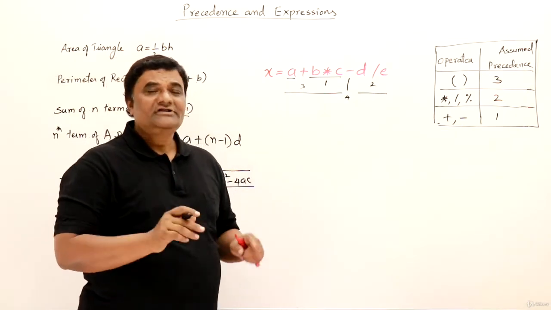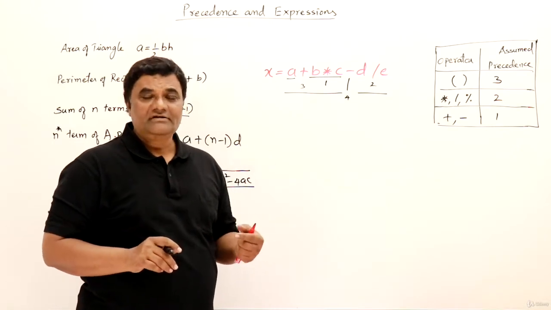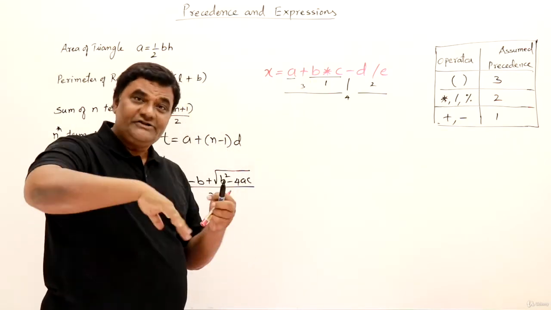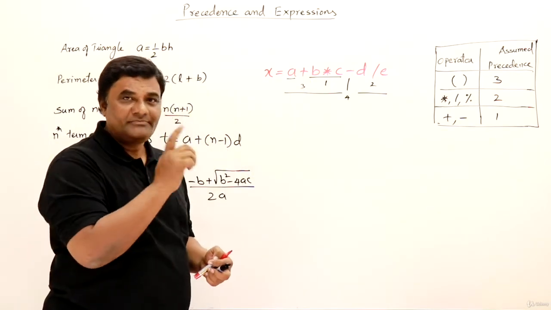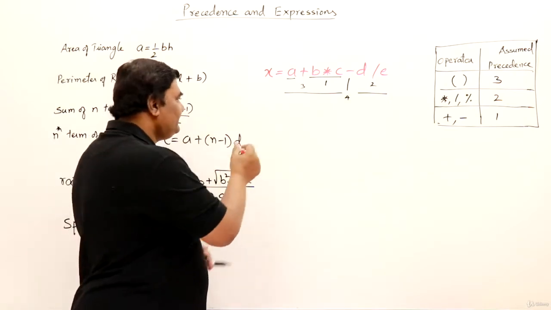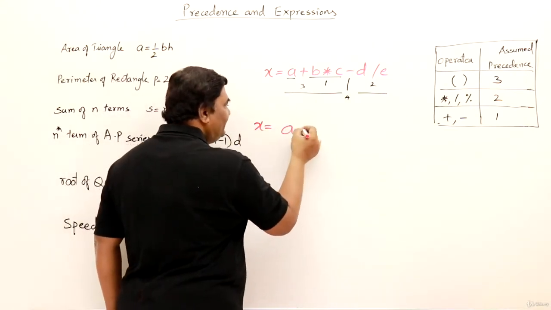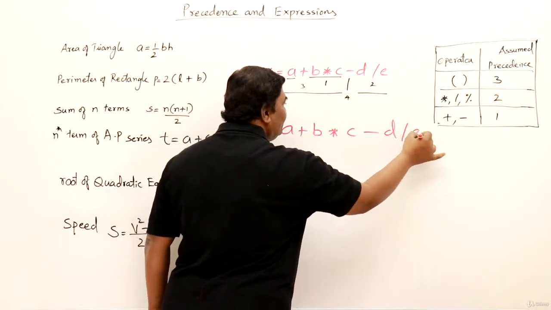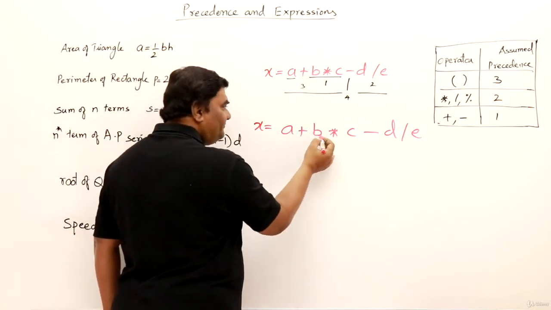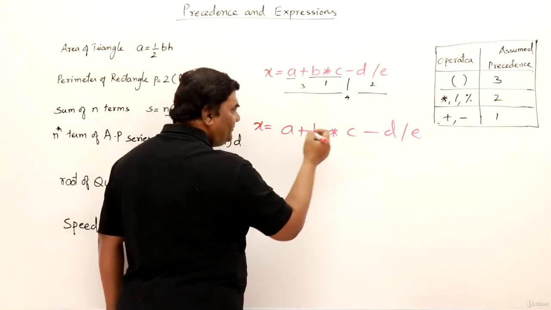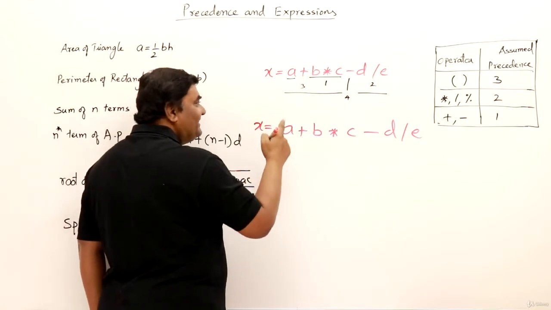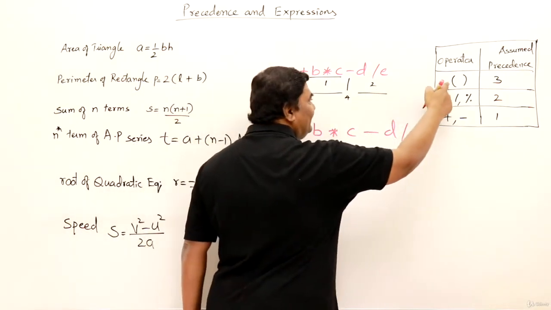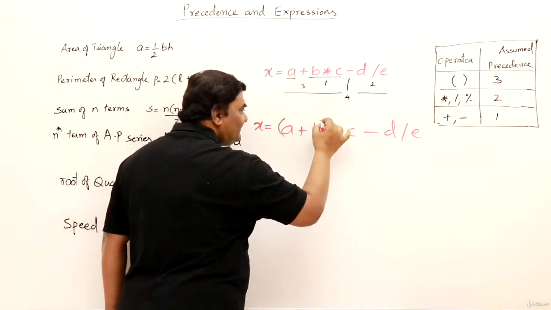Next, suppose you want it in some other way. You want A plus B to be done first, then multiplied by C. Then it should not be written like this. Let us see how to do that. Again I will write down this expression: A plus B multiplied by C minus D slash E. Suppose in this one, I don't want B to be multiplied with C. I want A plus B to be multiplied with C. Now in this case, because the precedence of addition is lower, I have to increase its precedence by including it in brackets.